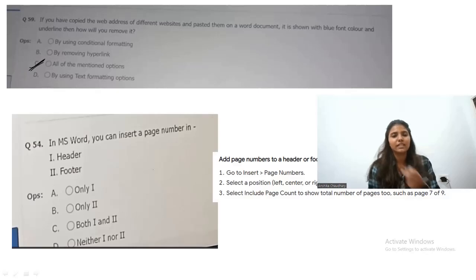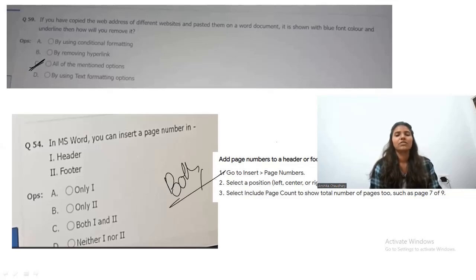You can insert the page number in header and footer as well. Yeah, so both will be the correct answer for this. This is the explanation. So let's move on to the next question now.